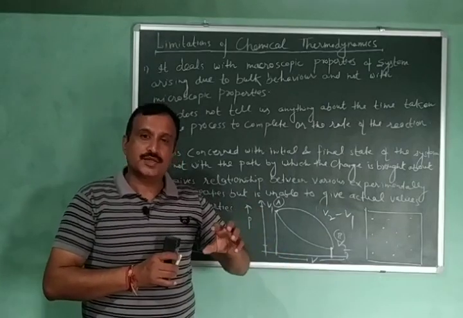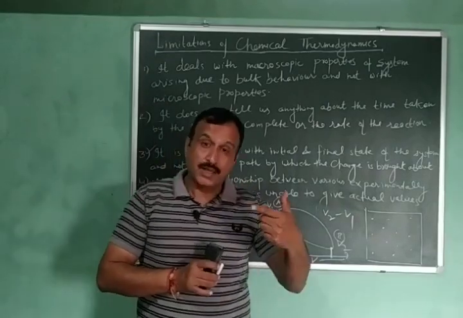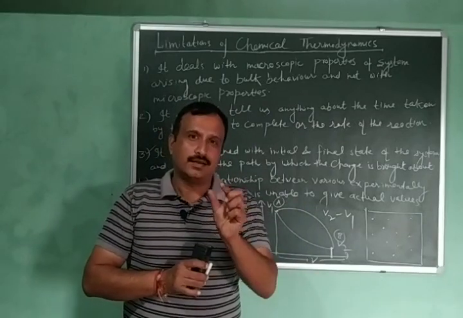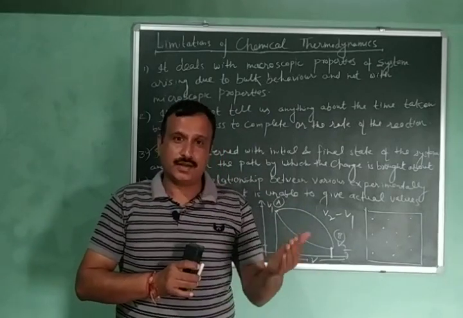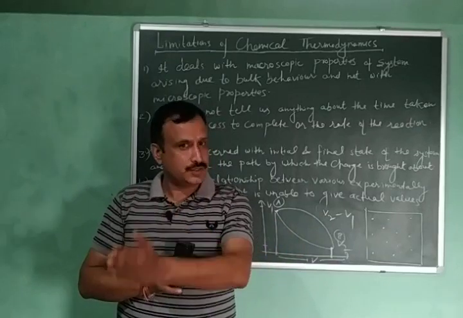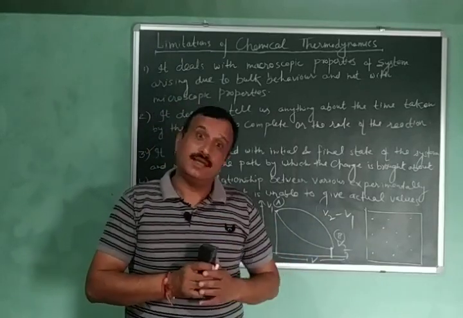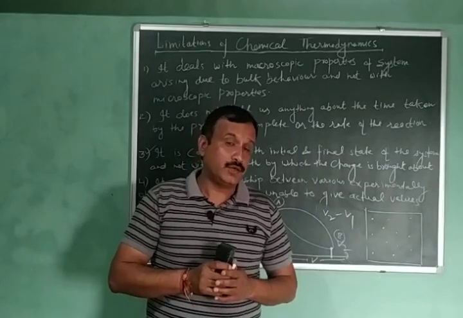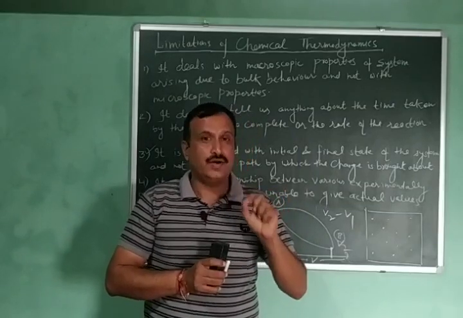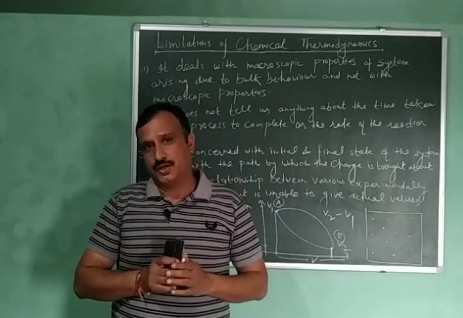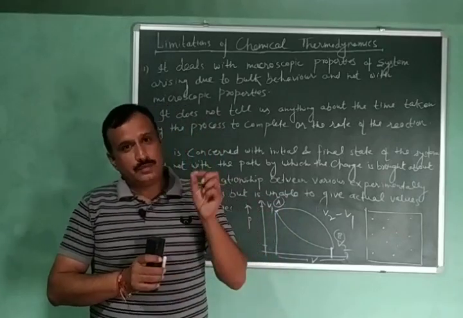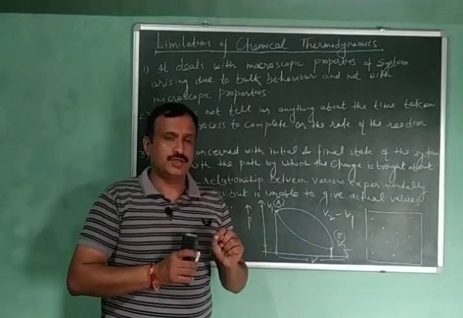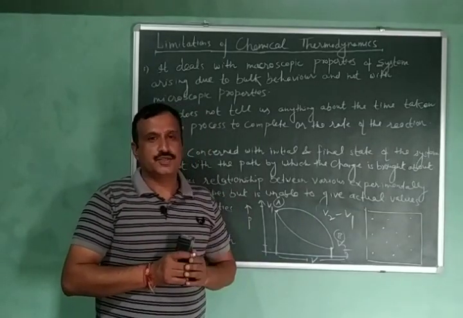So path functions we study in thermodynamics by expressing them in terms of state functions. Heat and work will be expressed in terms of state functions, and only then they will be calculated. So now I hope that you have understood what state functions and path functions are. Chemical thermodynamics deals with only state functions and not with the path functions.